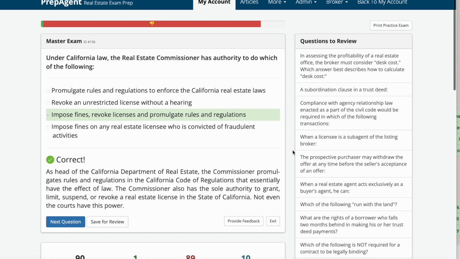As head of the California Department of Real Estate, the Commissioner promulgates rules and regulations in the California Code of Regulations that essentially have the effect of law. The Commissioner also has the sole authority to grant, limit, suspend, or revoke real estate licenses in the state of California. Not even the courts have this power.